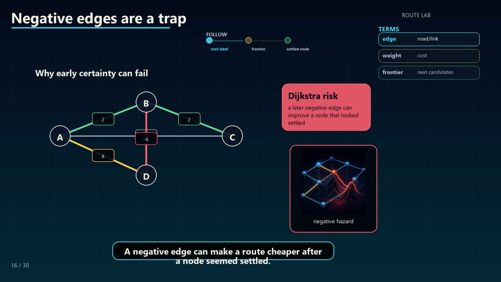A negative edge can make a route cheaper after a node seemed settled. That destroys the exact safety argument Dijkstra depends on. Nuance: a negative edge does not break every single graph, but it breaks Dijkstra's guarantee because a settled label might become cheaper later. Before the next edge fires, compare the two tentative distances and predict which route gets overridden.